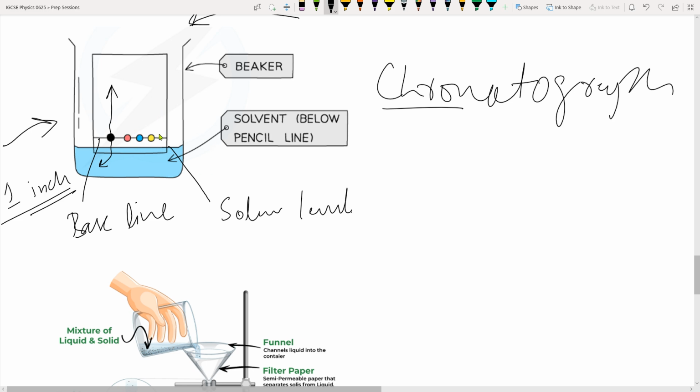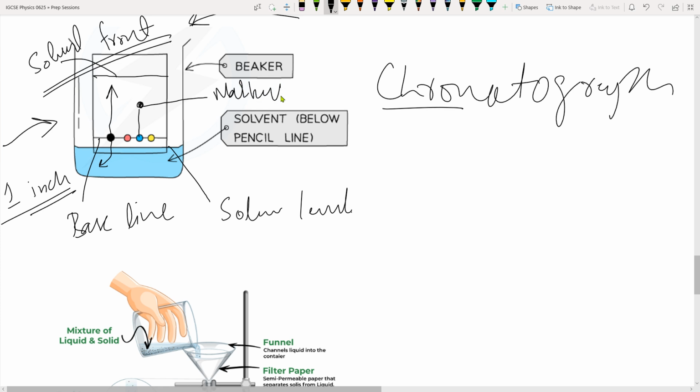Now how much the solvent climbs is what we call the solvent front, right? Solvent front, you guys have discussed all these terms in grade 8, so this is nothing new, right? And how much any dye moves up we call the marking, right?